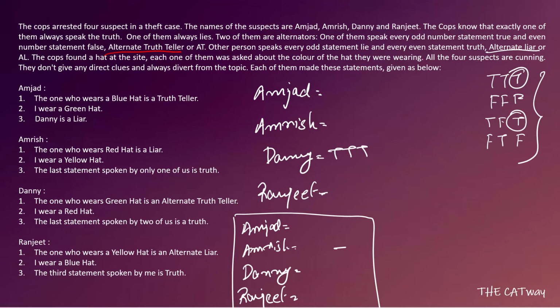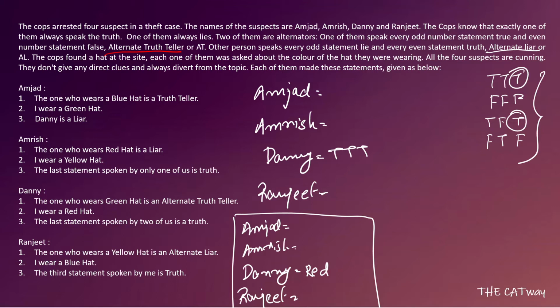Now we'll give Danny the truth teller. If Danny is the truth teller, he says the one who wears green hat is alternate truth teller. We do not know anything about the alternate truth teller, so we'll keep him aside for some time. Then he says I wear a red hat. As he is a truth teller, we will assign Danny the red hat. Then the last statement, spoken true by two of us, is also true. Now come to Amjad. He says the one who wears blue hat is truth teller, but we know that the truth teller is wearing red hat.